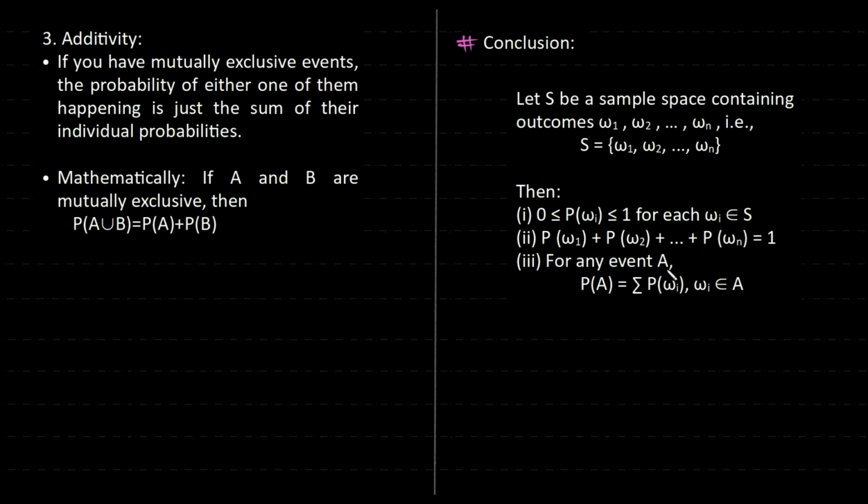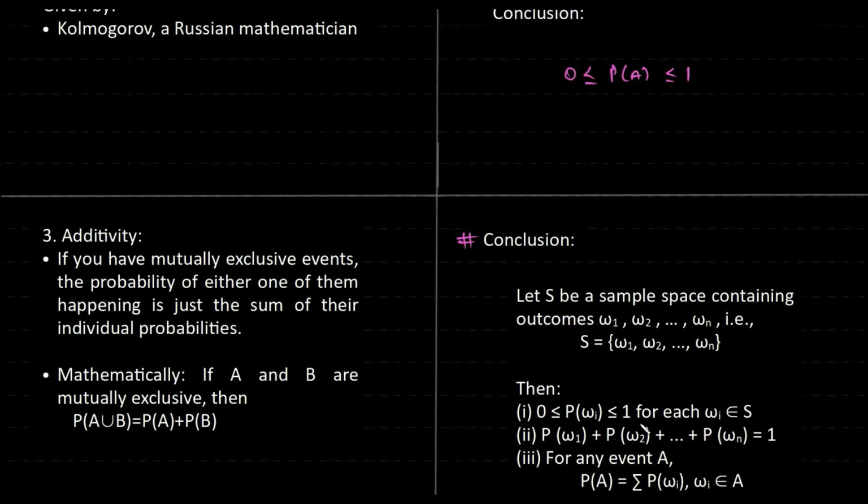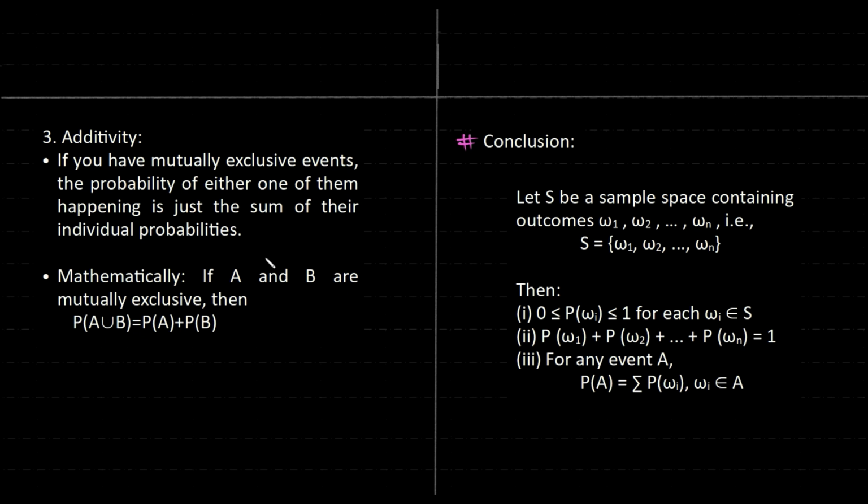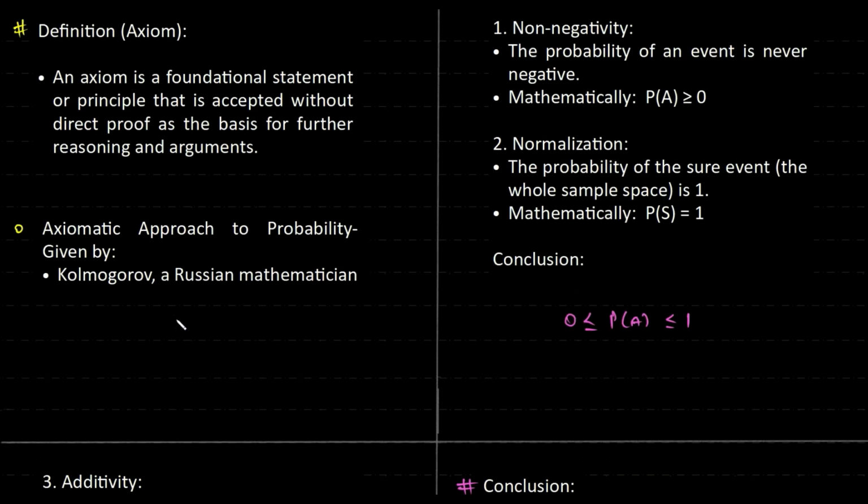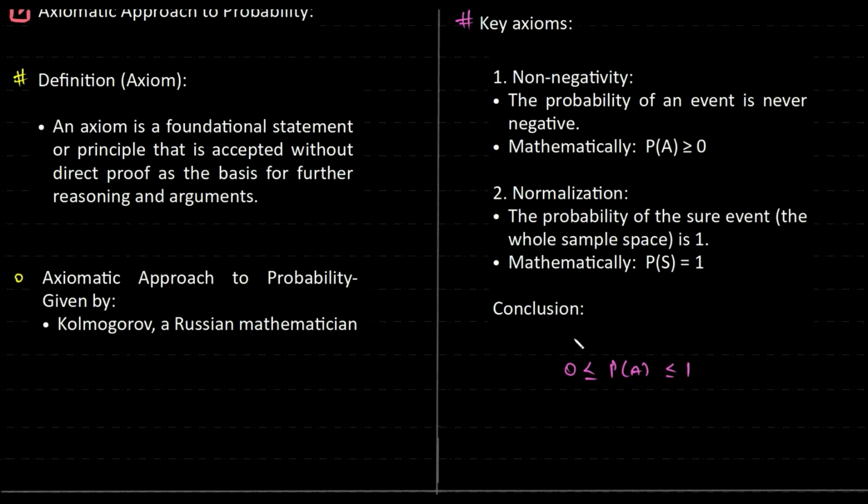For any event A, the probability of A will be the sum of each of these or one of these or combination of these and so on and so forth. So basically whatever we just listed is indirectly done over here. So if you don't understand much over here, that's why I dissected it.